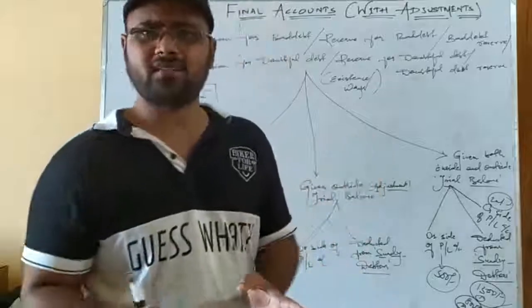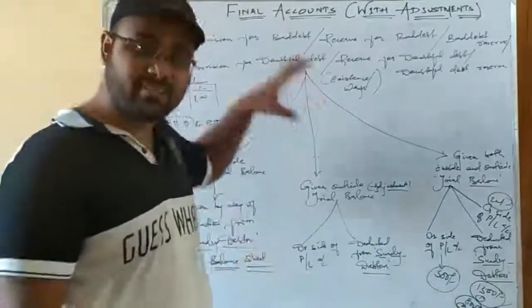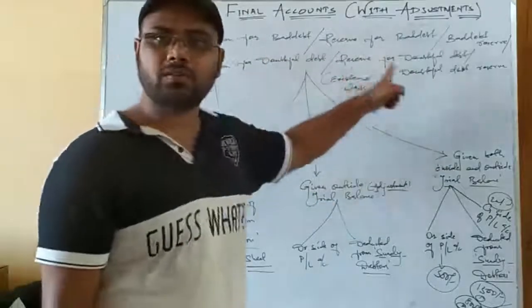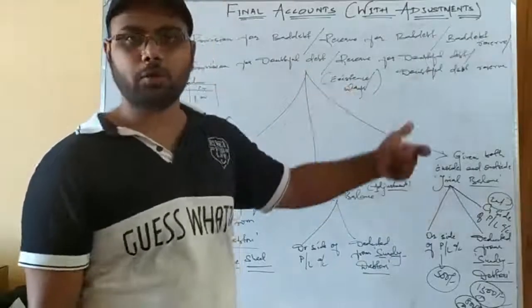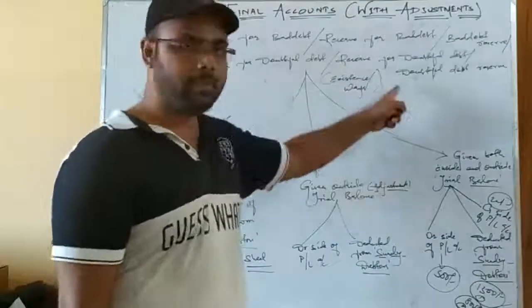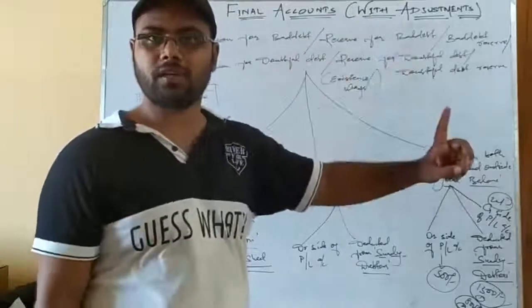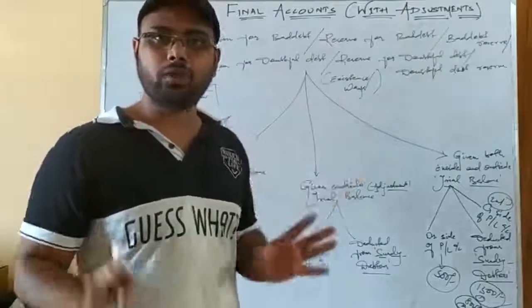The two main complications that arise while solving final account adjustment questions regarding these adjustments are, first of all, the names. These are the six synonymous names that you come across while solving these adjustments. But never get confused by this. These are all the same: the meaning is the same, the treatment is the same, and the objective is also the same. This is the first complication. You should clear it without any confusion or dilemma.